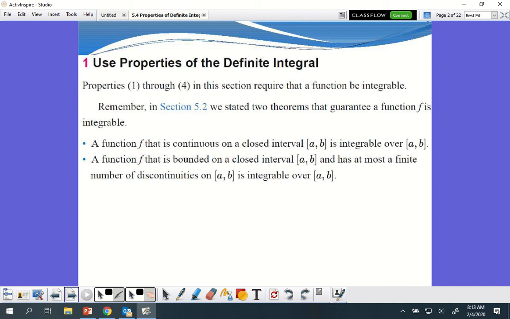And has at most a finite number of discontinuities. We could remove discontinuities, can't we? So we should be able to remove a discontinuity, right? And it is integrable over a to b.